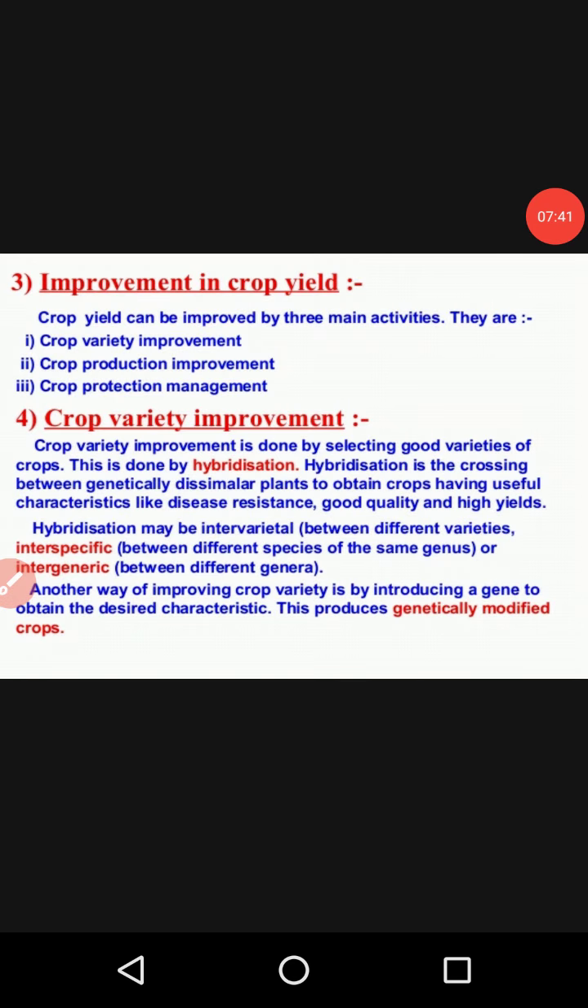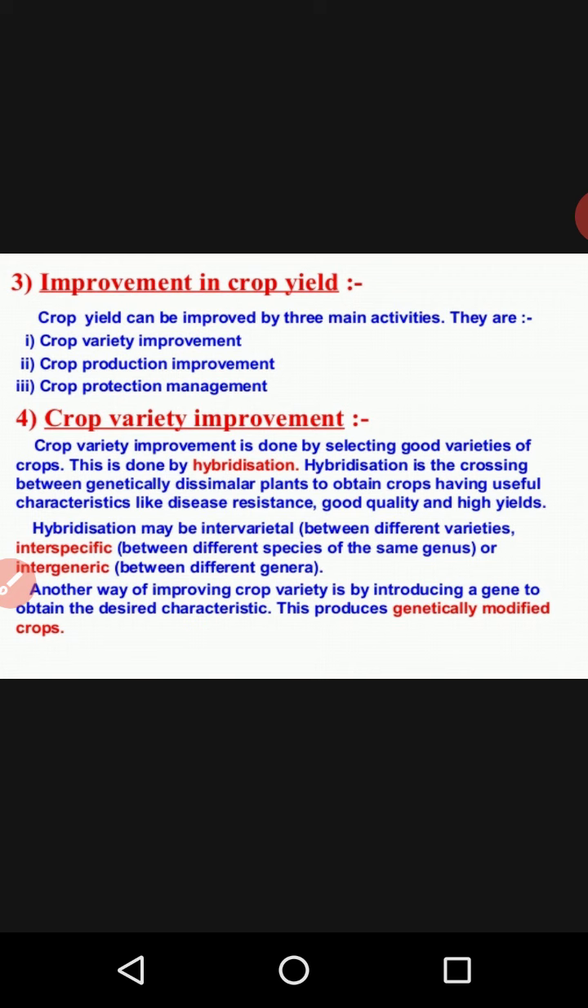So now we are going to study the first major activity, and that is crop variety improvement. Clear? So in that major activity, it is very essential to select the seed, to select the variety. So here, what is the criteria to select the variety or select the seed?